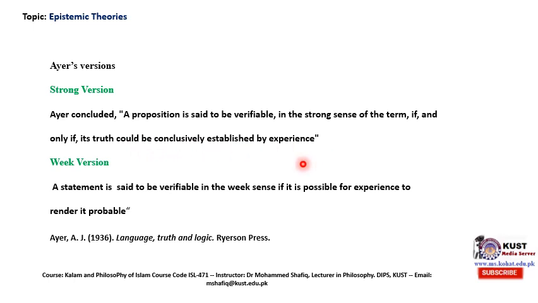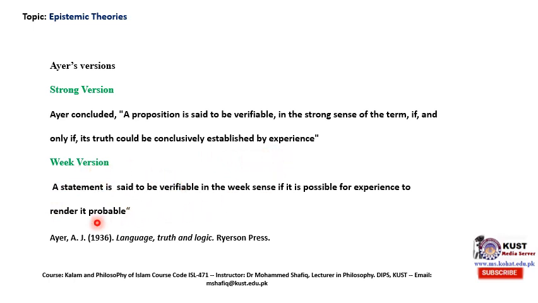So it means that a proposition is said to be verifiable when its truth is established by experiences. In other words, we can say the truth should be an empirical one. It should be established by experiences, sensory organs. It may be direct or indirect. The stronger version says it is conclusively, totally established by experiences.